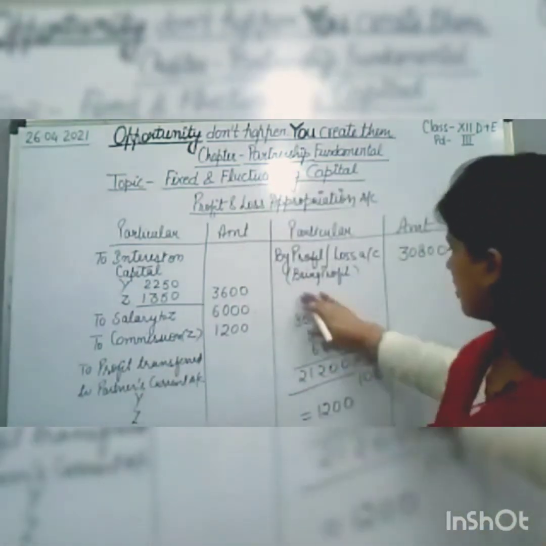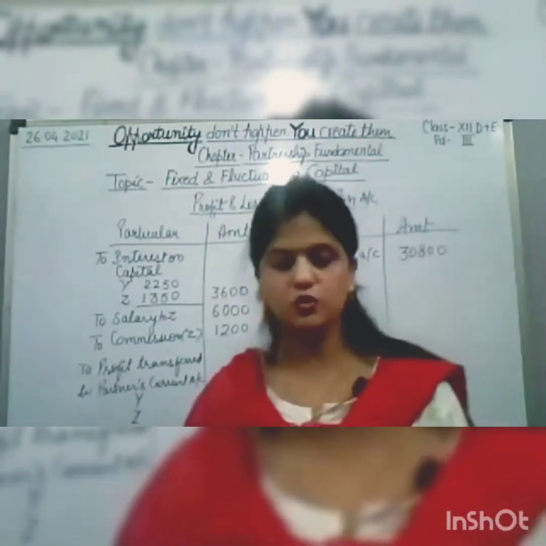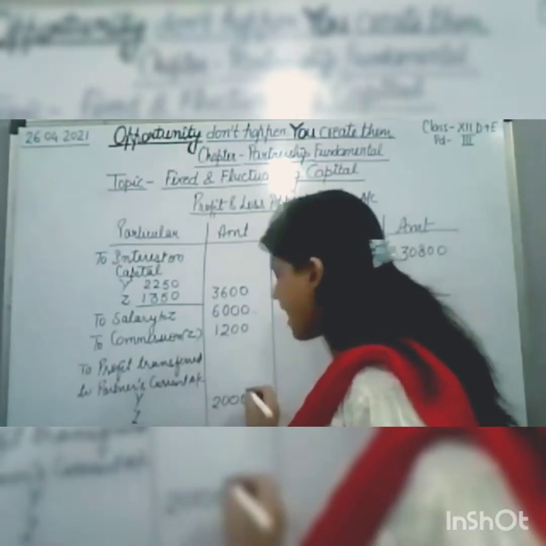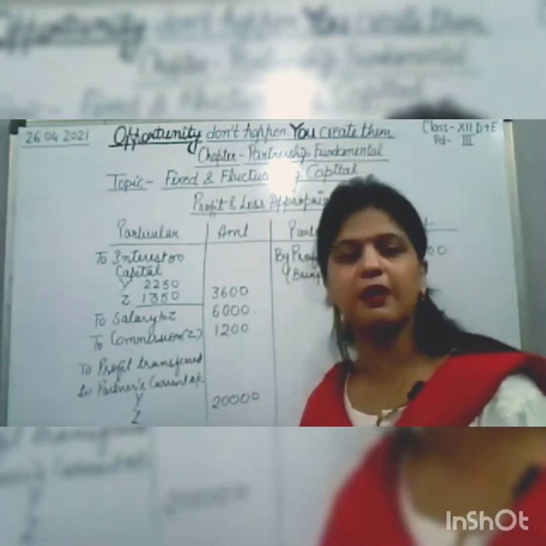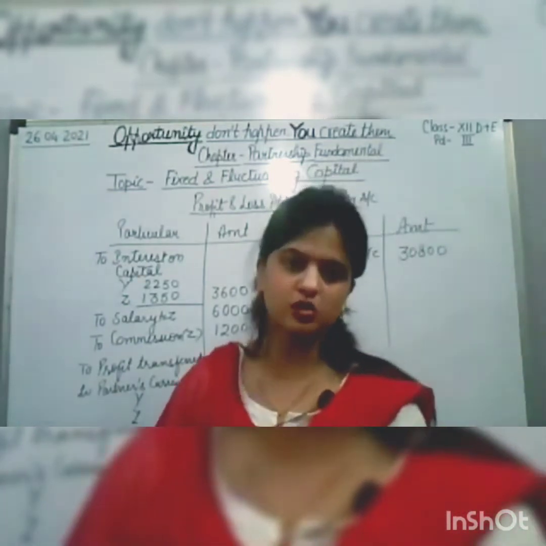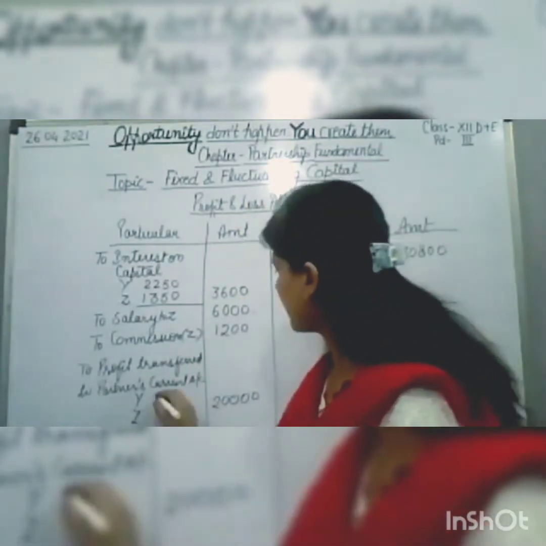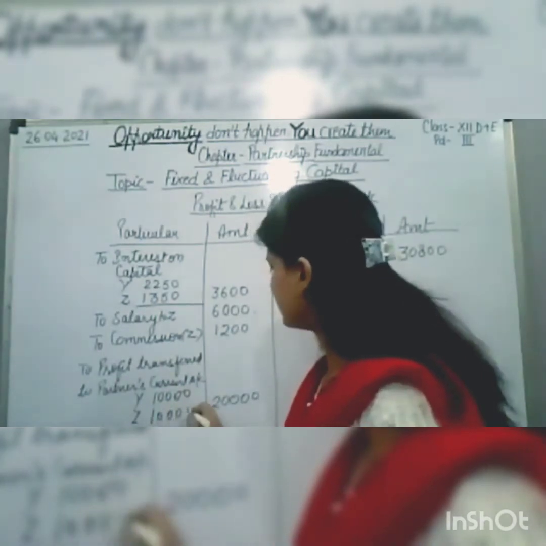Now take out the balance. The balance will be 20,000, and that will be distributed equally because nothing is mentioned about the ratio of profit sharing. So we will distribute among the partners equally, 10,000 for Y and 10,000 for Z.